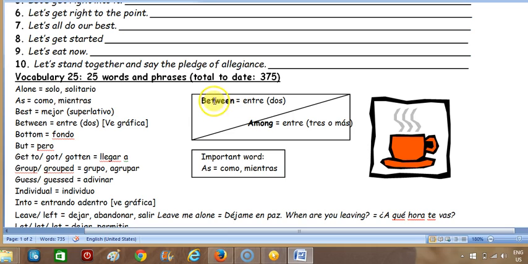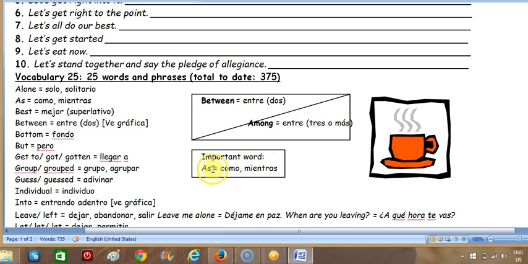So then we're going to look at some of our boxes here, and these are very useful for us. So we have the word between, which means entre, and then we have the word among, which means entre. So the Spanish speaker says, oh my gosh, which one do I use? Well, between you use between two things. So between means necessarily that there are two things. So if I say between the options, for example, then what I'm saying is that there's only two options. But if I say among the options, then there's more than two options, because among means three or more.